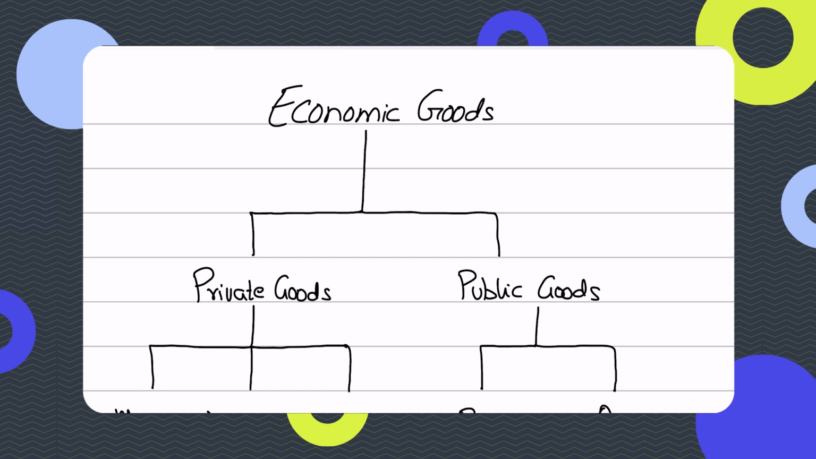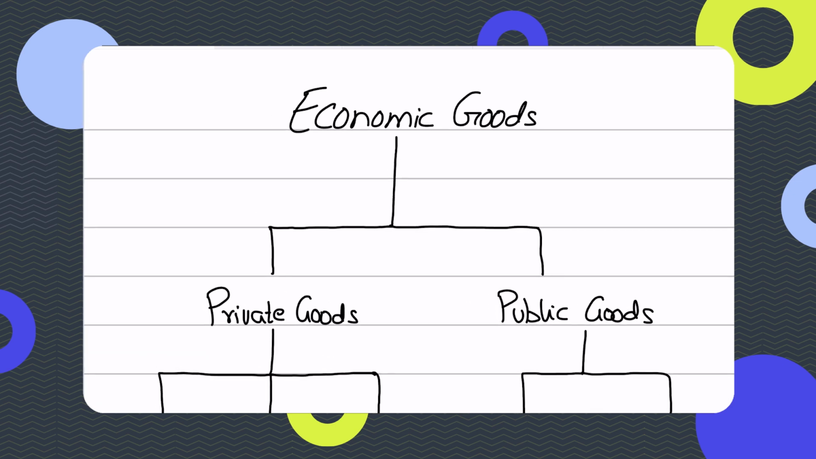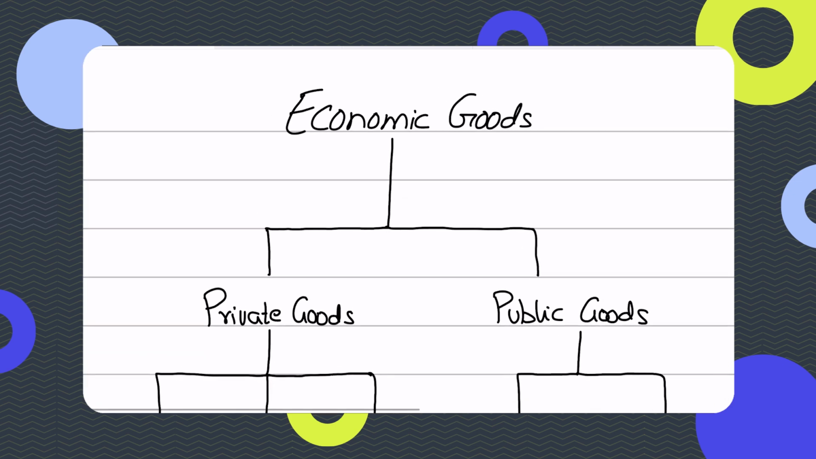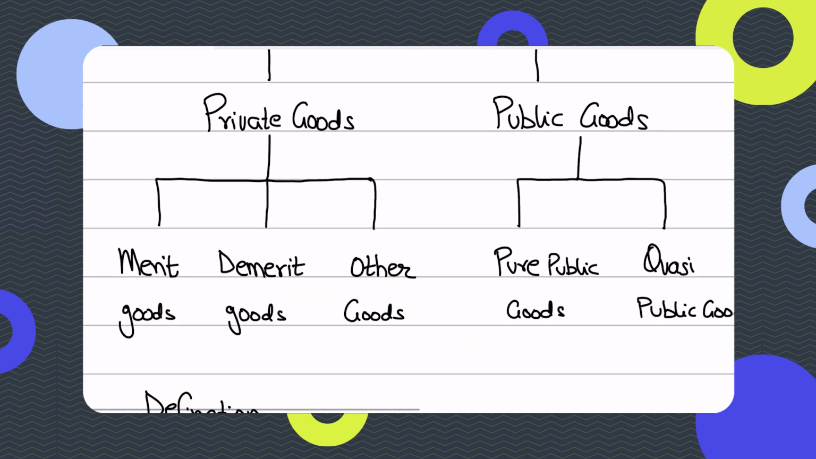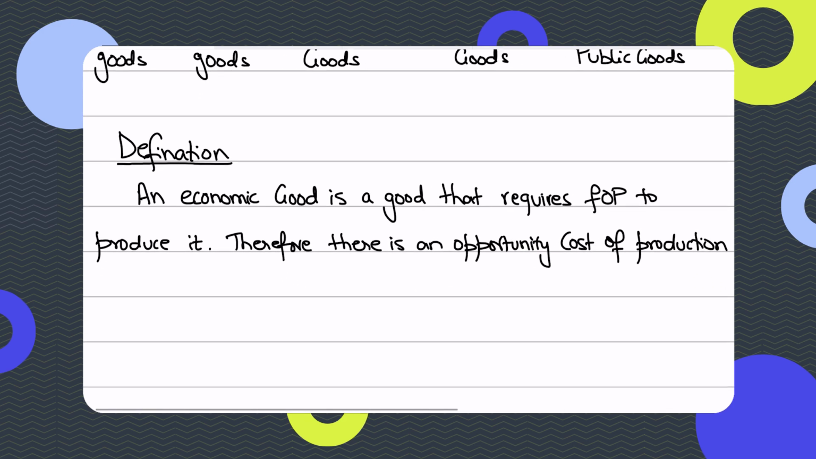In this video, I'm going to teach you that economic goods, as opposed to free goods, are those goods that require factors of production to produce them. Because when you're talking about free goods, there weren't any factors of production to produce free goods, right? But economic goods by definition are those goods that require factors of production to produce them. And I've also written it over here as well.